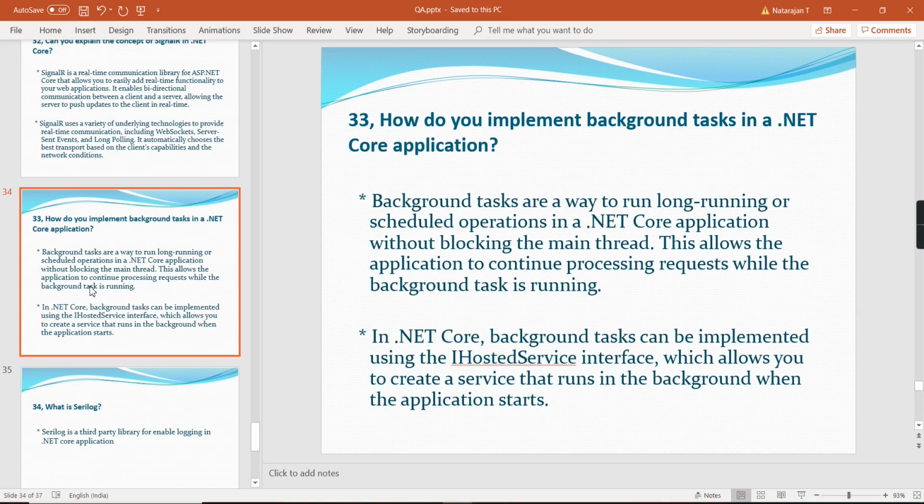How do you implement background tasks in .NET Core application? Background tasks are way to run long-running or scheduled operations in .NET Core applications without blocking the main thread. So this allows the application to continue processing requests while the background task is running. So in .NET Core, background tasks can be implemented using this IHostedService interface, which allows you to create the service that runs in background when the application starts.